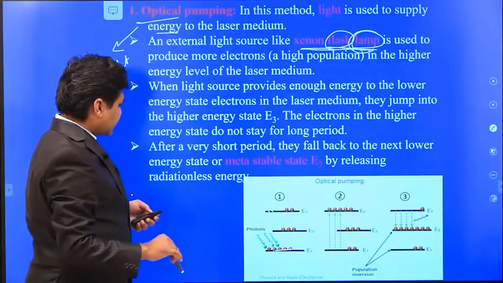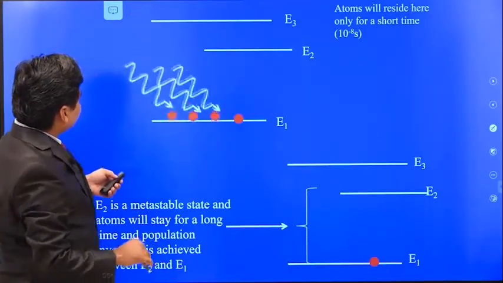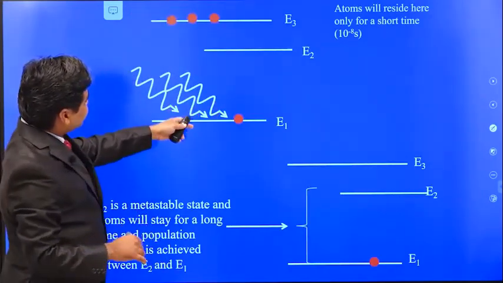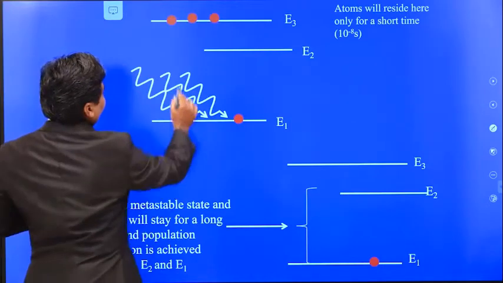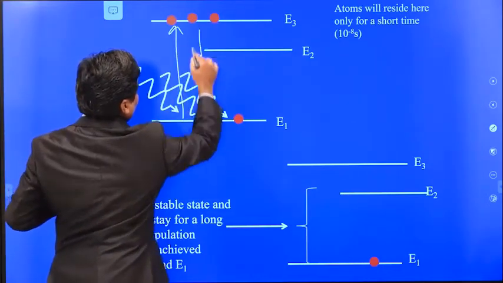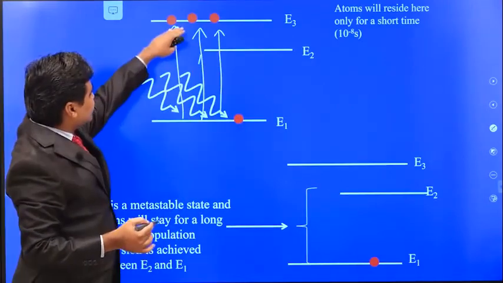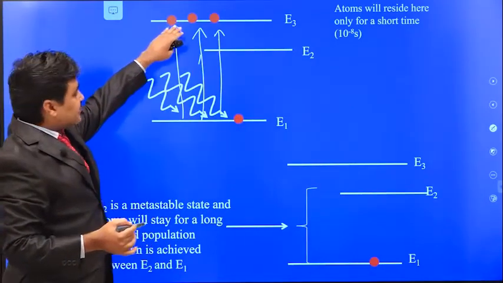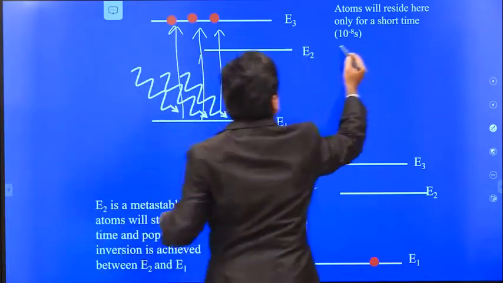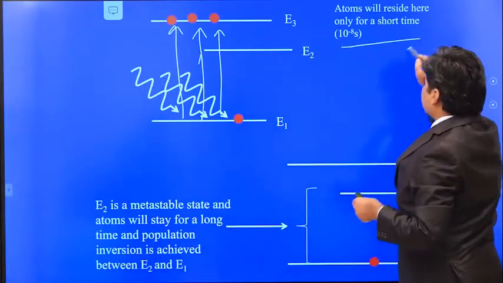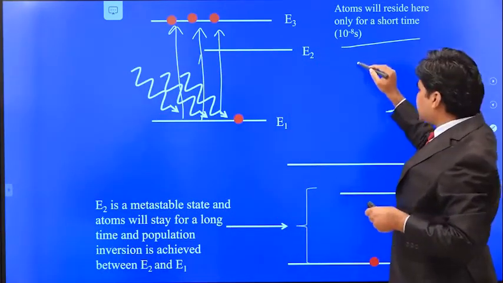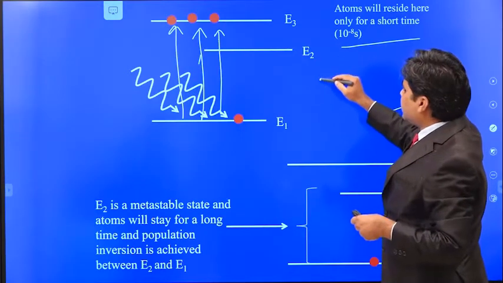Here you can see these are the photons. When a photon is incident on an atom, it goes to the excited state. If we give 3 photons, it will raise 3 atoms to the excited state. This is not the metastable state. For laser stimulated emission to occur, we need metastable states.